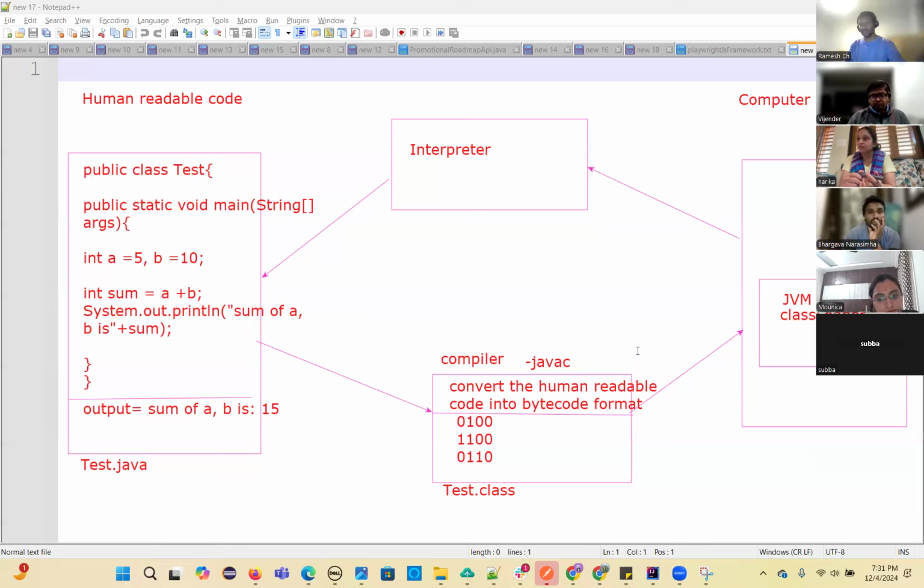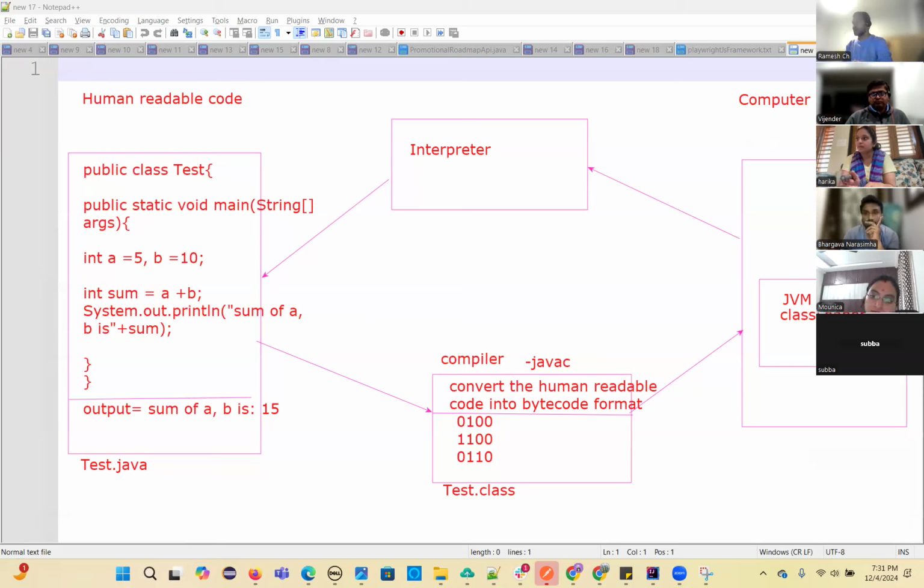So again I am repeating. Human readable code will be converted into bytecode by the Java compiler. It will be converted into bytecode format that will be stored in the .class file. That class file will be loaded into the JVM by the class loader, one of the components of the JVM.